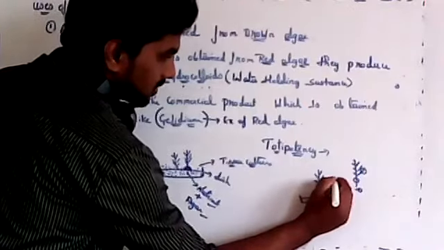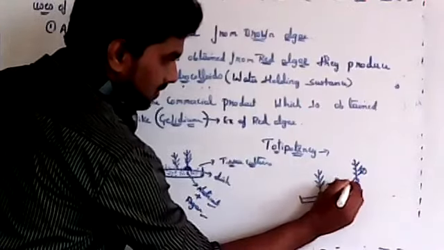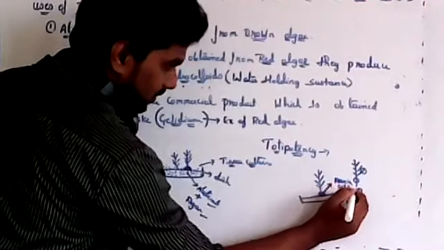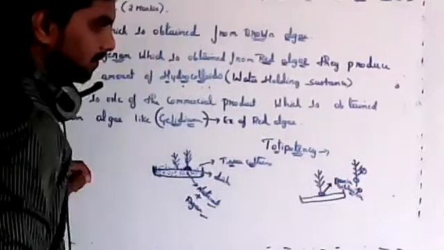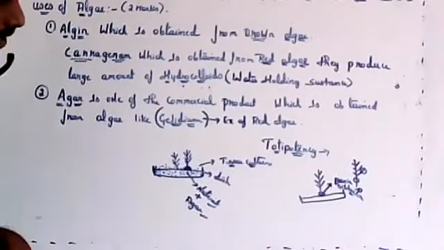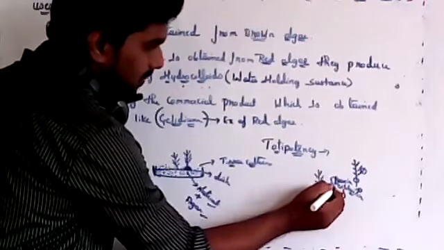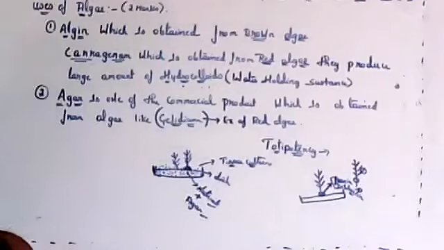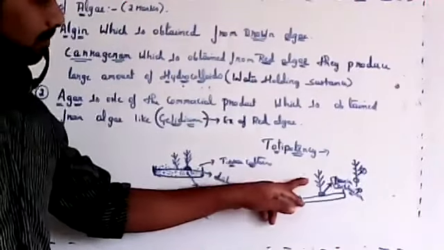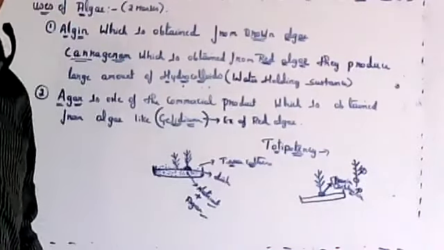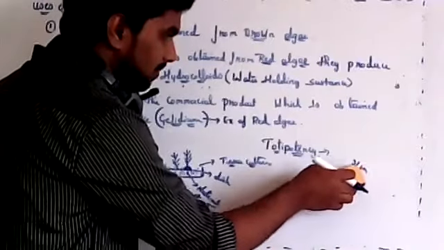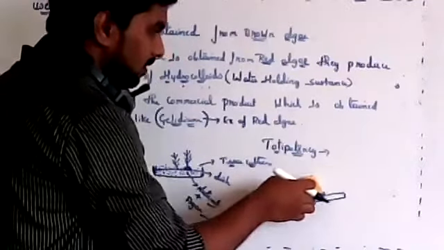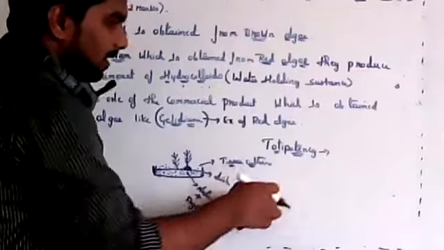and growth hormones like auxin and gibberellin, which will induce the growth. You will study later in plant physiology the role of auxin and gibberellin. If we add both auxin and gibberellin, the growth of the plant will be induced. Different chemicals can be added and you can make it grow.